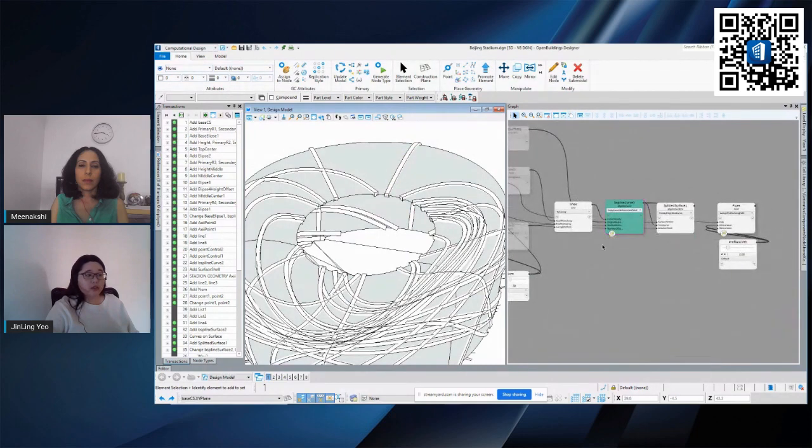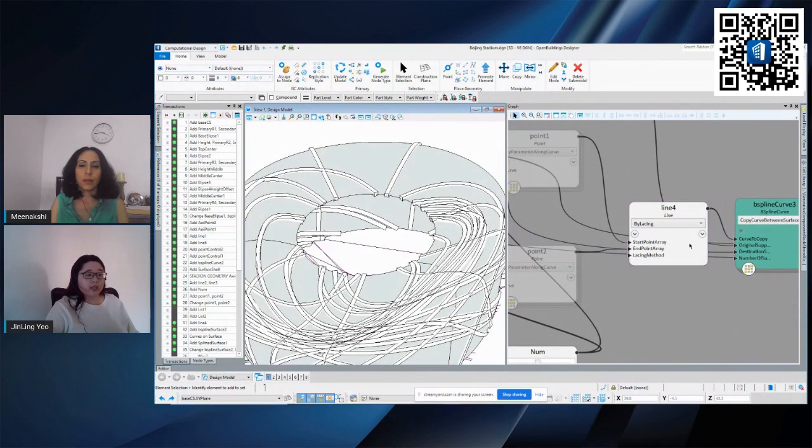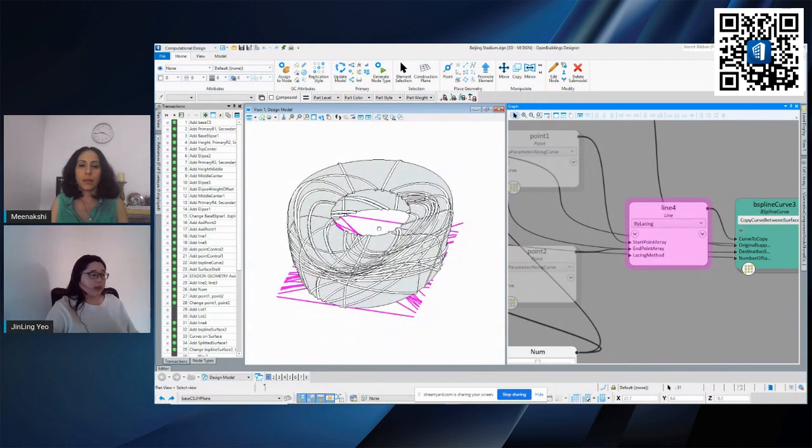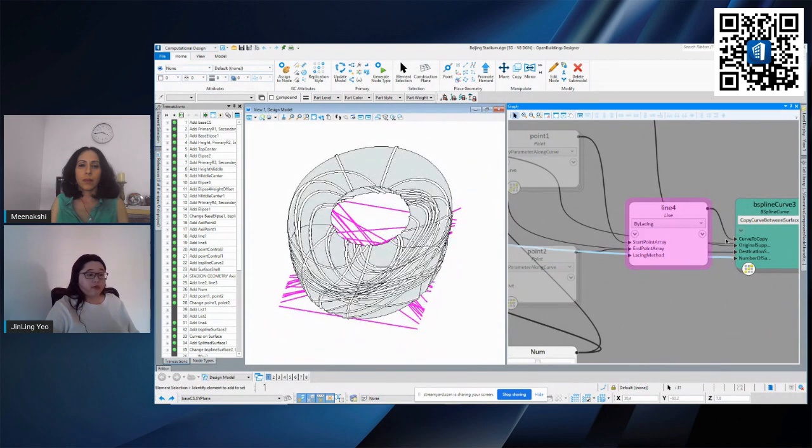So just to show you how it's being created, basically I have these lines. If I were to just highlight so that you know which one I'm indicating, I have these lines already created flat on the surface as you can see here. So this is running randomly connecting from one end to the other.